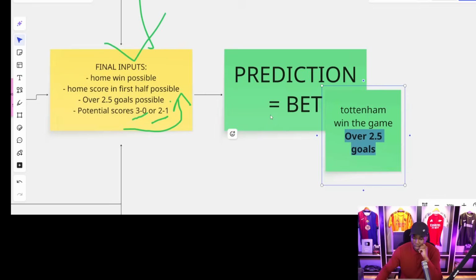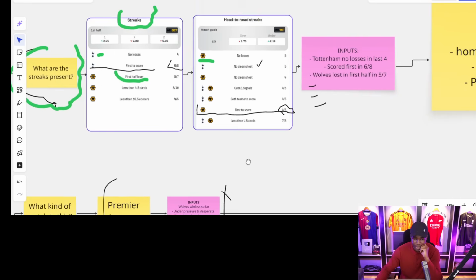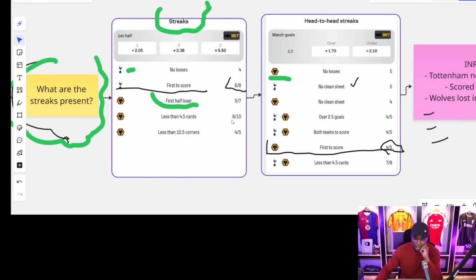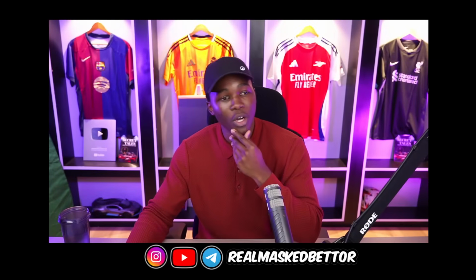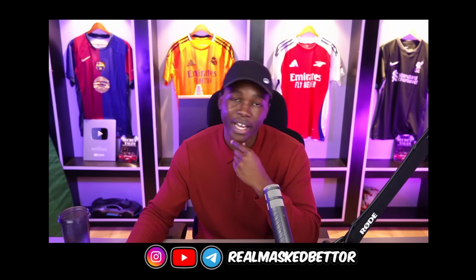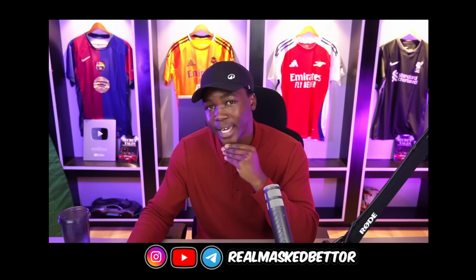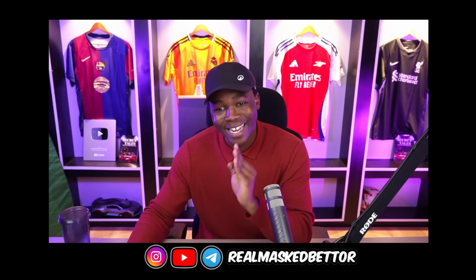And to me, let me go back into this, the head-to-head streak section. My conviction that over 2.5 goals is gonna easily occur is way more appealing, more compelling. I believe so much in the over 2.5 goals option compared to the Tottenham to win the game option. At the end of the day, what really matters is what market do you love? Do you love the double chance market? Do you love the over market? Do you love the both teams to score market? Because all those markets are possible. But with this one, you should be in a position to get at least winnings, all right?